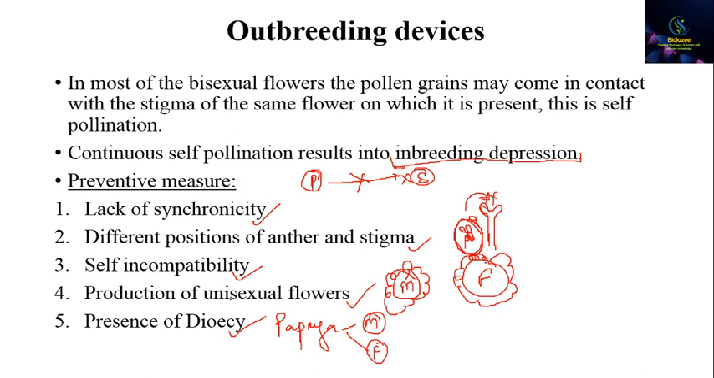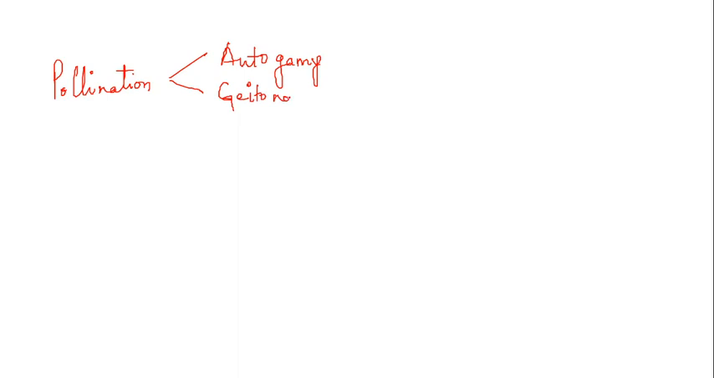Okay, so I'll just give you a brief overview of what we have studied. We have studied about pollination. So what are the different kinds of pollination? One is autogamy, in which the pollen grains come to the stigma of the same flower. Then comes geitonogamy, in which the pollen grains go to the stigma of a different flower but on the same plant. Then comes xenogamy, where the pollen grains go to the flowers of a different plant.